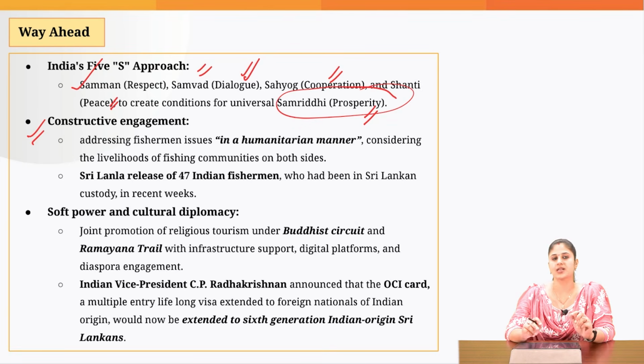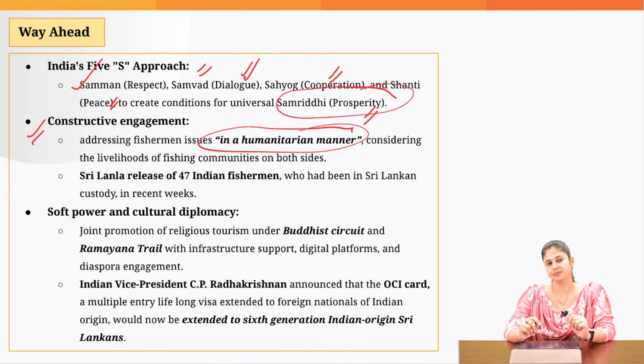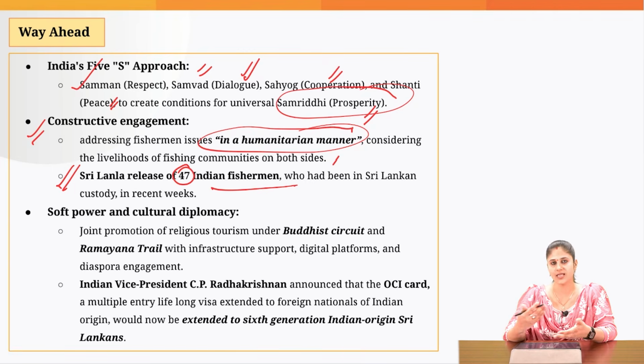We need to have constructive engagement and dialogue with Sri Lanka, especially when it comes to resolving the fishermen dispute. We need to look at this from a humanitarian angle, because it's not just Indian fishermen's livelihood that is getting impacted, Sri Lankan fishermen's livelihood is also getting impacted. Recently Sri Lanka released 47 Indian fishermen. Like this, based on constructive dialogue, we should release the fishermen of each side. Then India should make use of its soft power and cultural diplomacy.